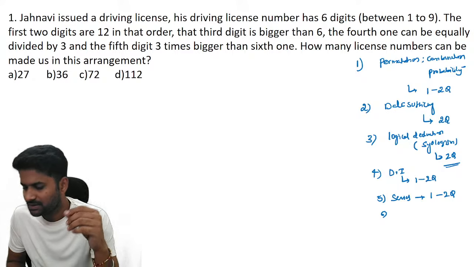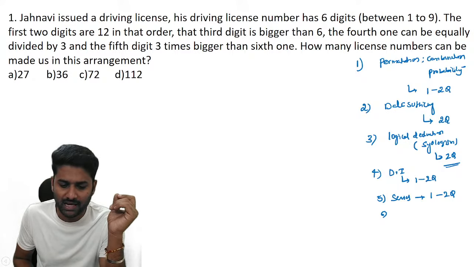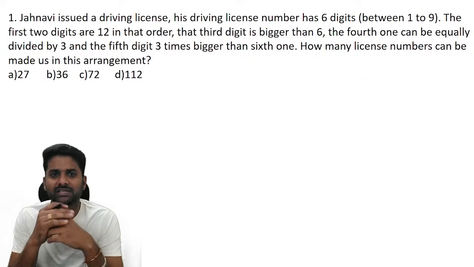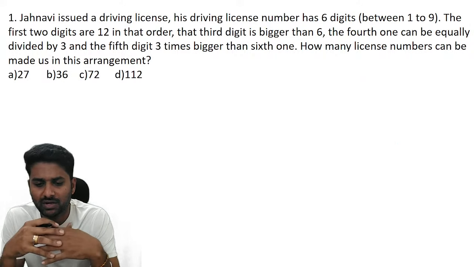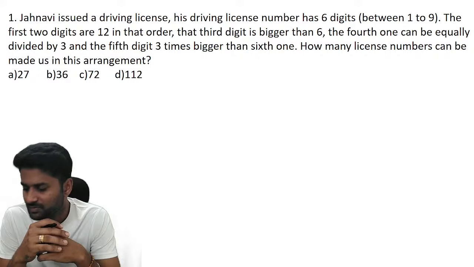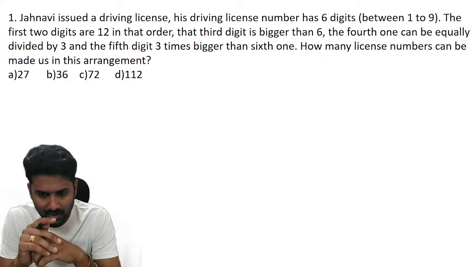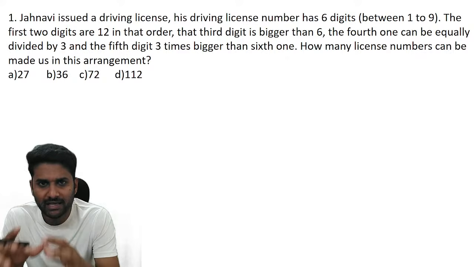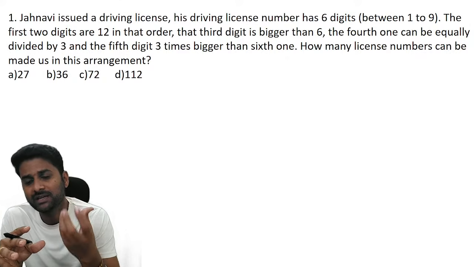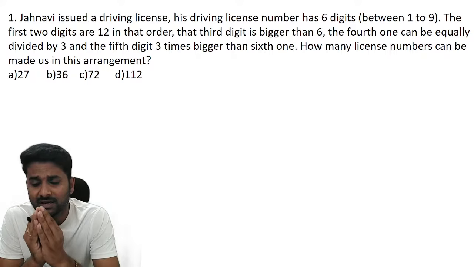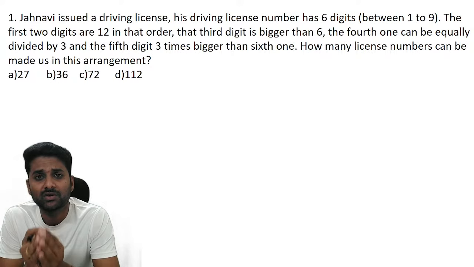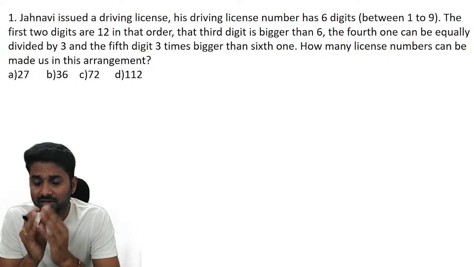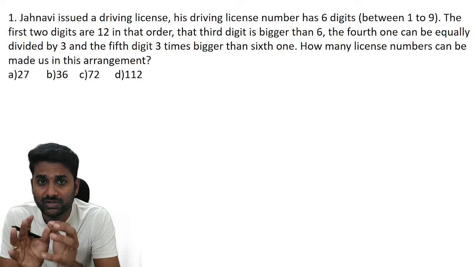And as you know, permutation is all about arrangement, combination is all about selection, and probability is all about favorable outcomes by total outcomes. And one important point I just want to mention here: if you perform any arrangement, remember that you already completed selection. That's why any permutation always includes combination. So arrangement always includes selection.